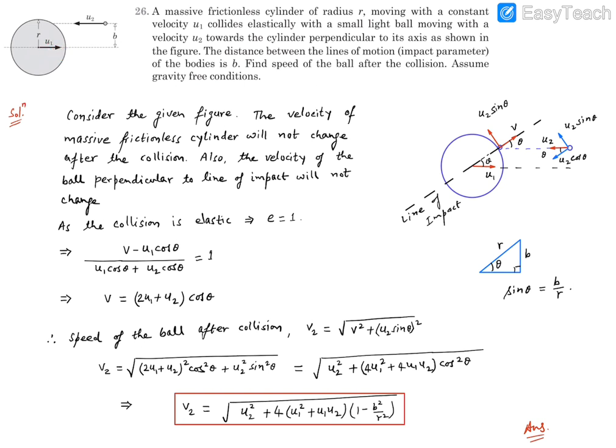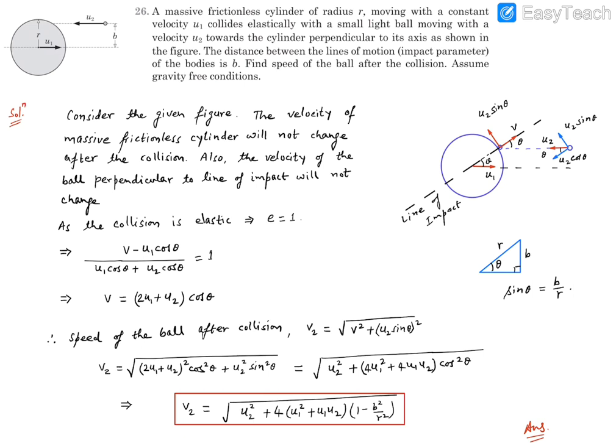It's just like if we drop a ball on the earth. Due to the collision of the ball with the earth, there will be no significant change in the earth's velocity or motion, right? So that's the point we need to catch from this language. So we will claim that after the collision, this massive cylinder will not change its velocity. After the collision, this massive cylinder will be moving with velocity u1 as it was moving earlier.